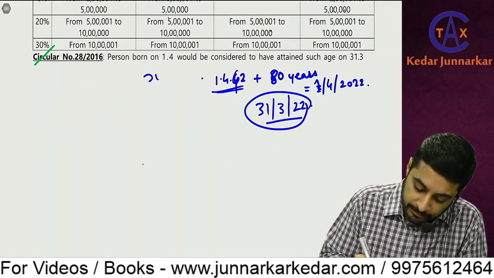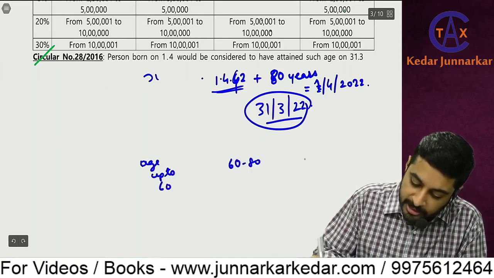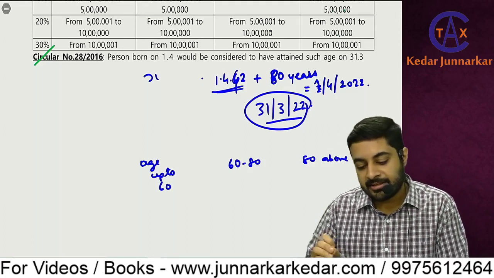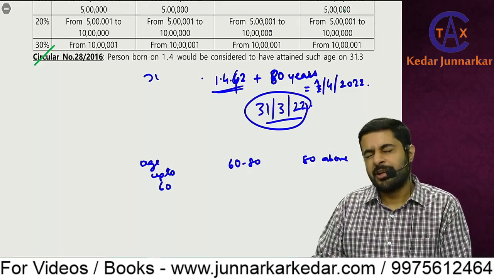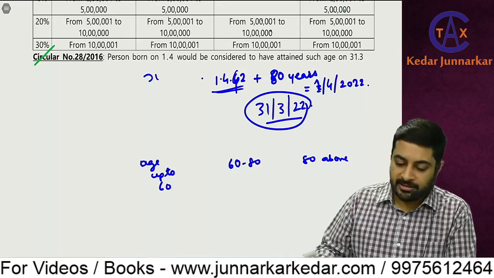So for age up to 60, 60 to 80, obviously if it is exactly 60, then senior citizen, and exactly 80, then very senior citizen.